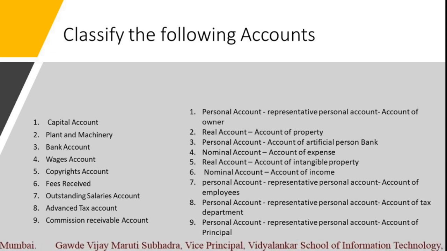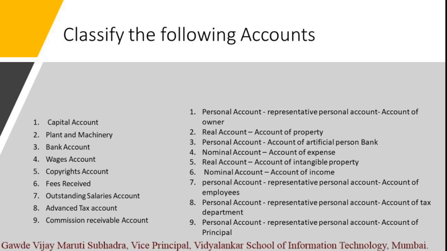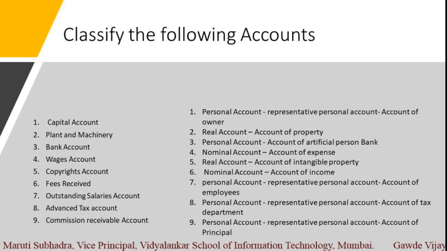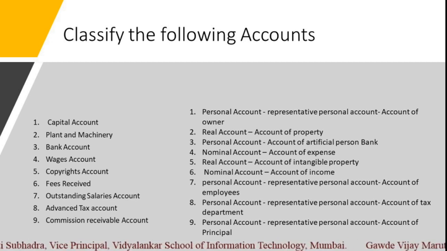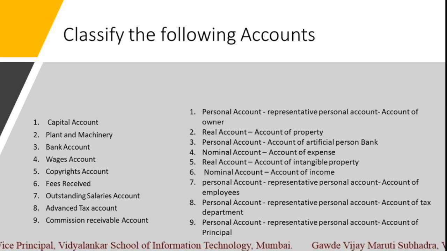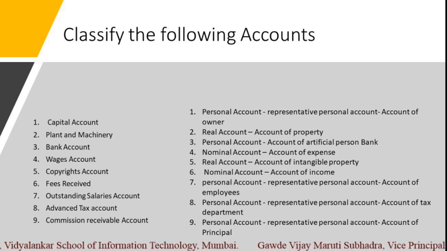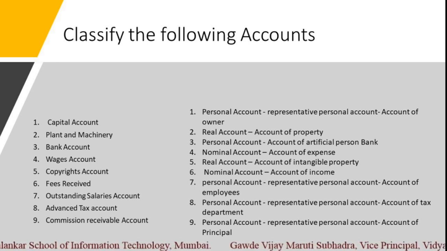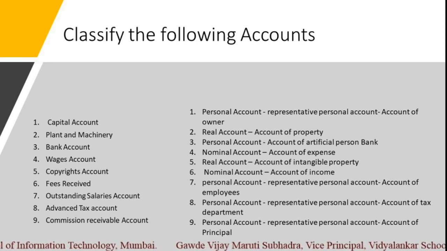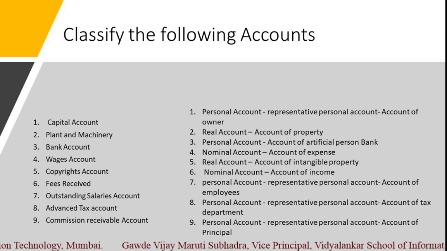In a similar way, commission receivable account, which is the last example. When you say commission receivable, it is receivable from somebody. And who is that? When you receive commission, normally we are working for someone who is our principal, we can say. Like if we are making sales on behalf of that principal, or providing services on behalf of that principal. So it's nothing but an account of the principal from whom we are receiving commission.